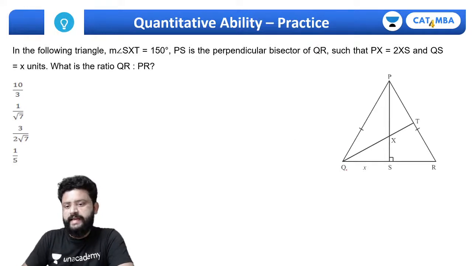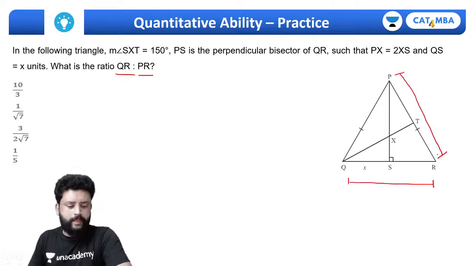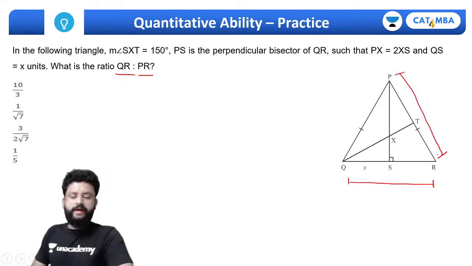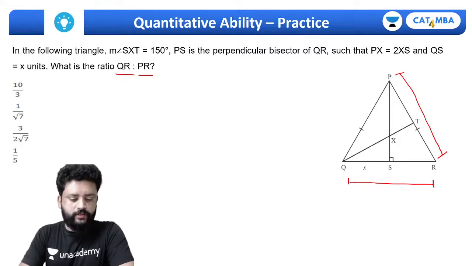And QS is x unit. What is the ratio of QR and PR? So we want the ratio of QR is to PR. Think about it. Let me know if you have any answer or really interesting question here.